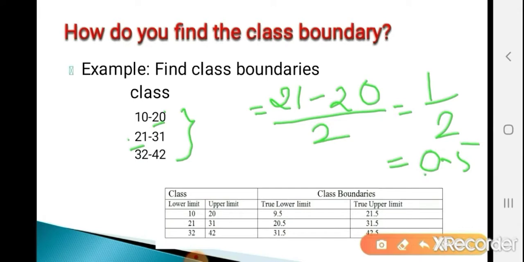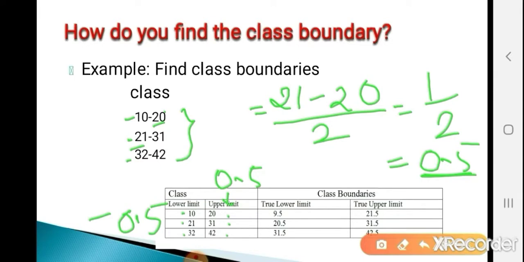So this 0.5 is nothing but the class boundary, and this class boundary is used to convert inclusive classes into exclusive ones. Okay, so how to convert inclusive to exclusive? The given classes are in inclusive form. What are the lower limits? 10, 21, 32. And the upper limits are 20, 31, 42. For converting inclusive classes to exclusive ones, subtract the class boundary from each lower limit and add the class boundary to each upper limit. So subtract 0.5 from each lower limit and add 0.5 to each upper limit.